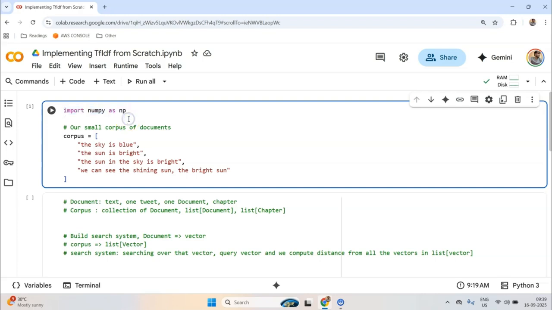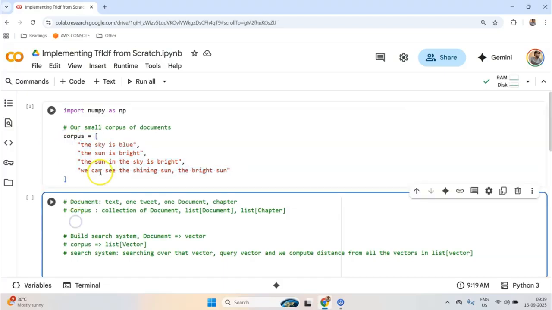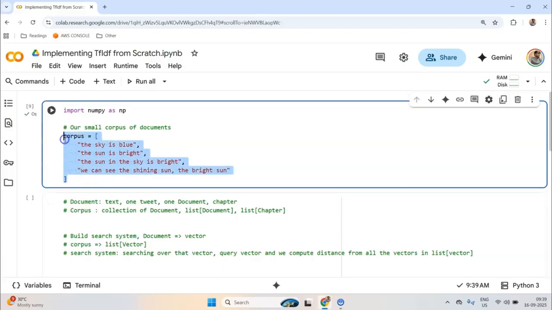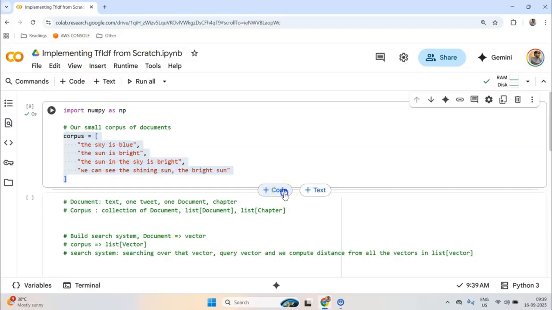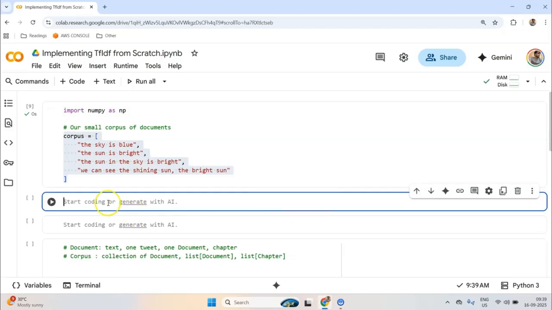What I have done is prepare this corpus, which is basically a collection of sentences, and here I would call them a collection of documents. Now I want to vectorize these using TF-IDF, and I can do that using sklearn's TF-IDF vectorizer, or I can implement this from scratch, and that is what I'm trying to do here.